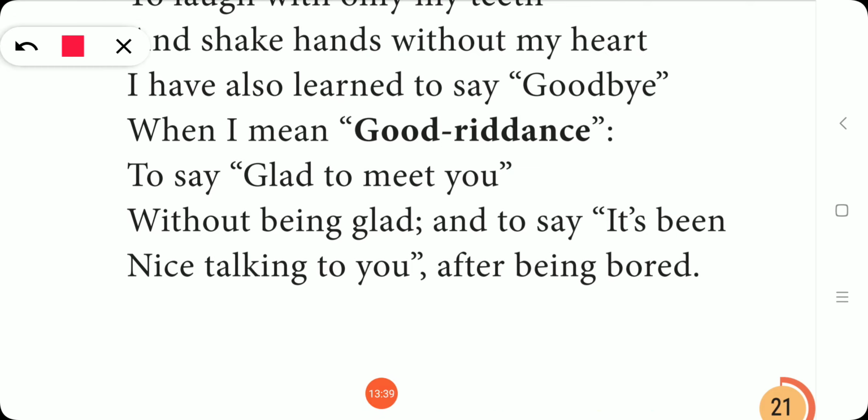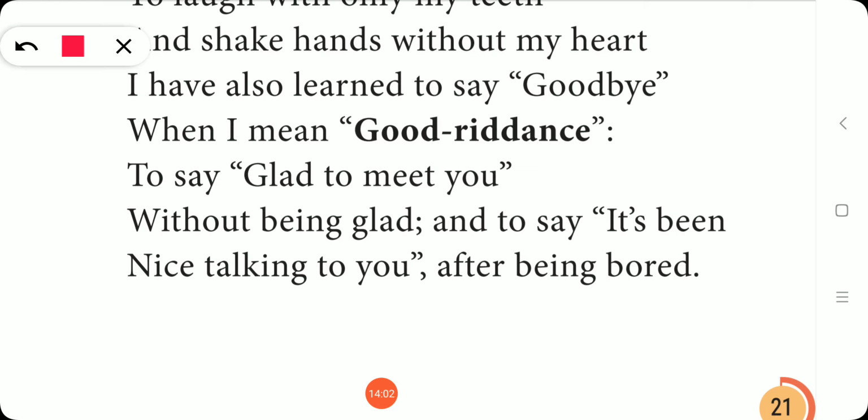And shake hands without my heart. I have also learned to say goodbye when I mean good riddance, to say glad to meet you without being glad, and to say it's been nice talking to you after being bored.